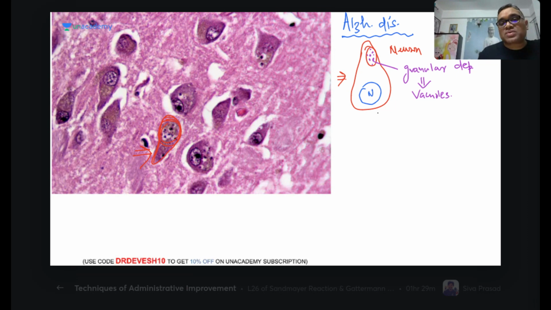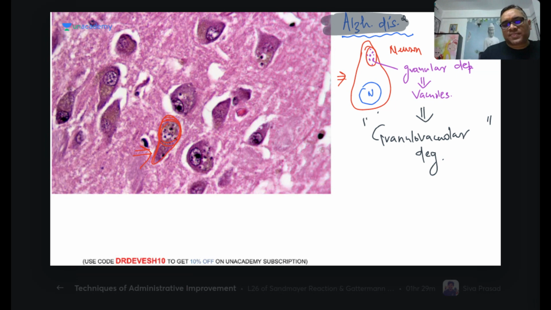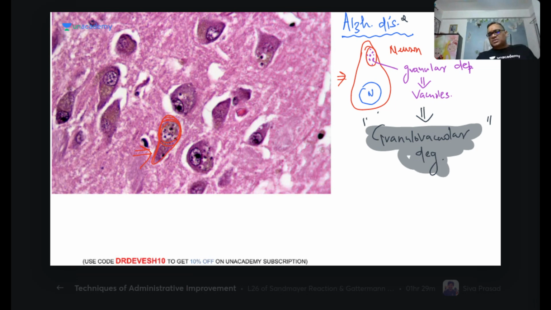So that is how the question will be asked. What I'm showing you here is called granulovacuolar degeneration. Granulovacuolar degeneration is a very important finding in Alzheimer's disease. Always remember, it is one of the important findings which the examiner can ask in the exam. Already they have asked this question, what are the histopathological findings?